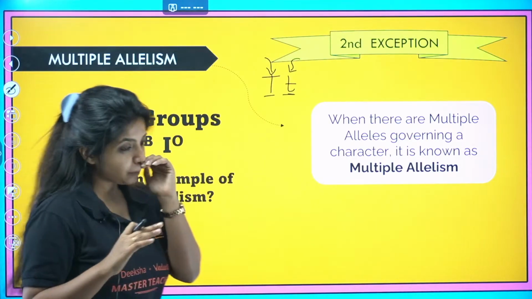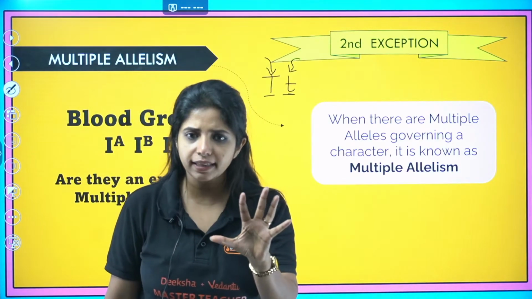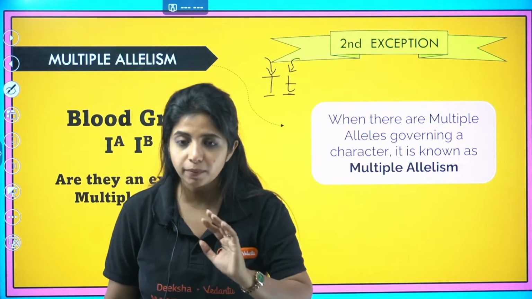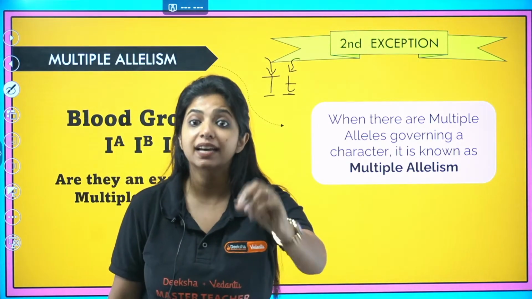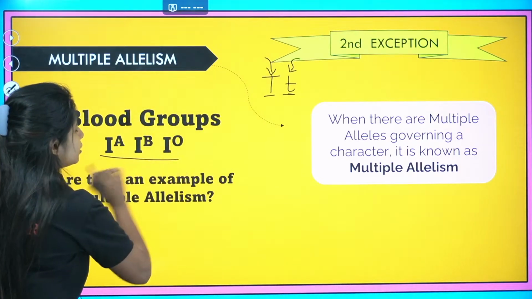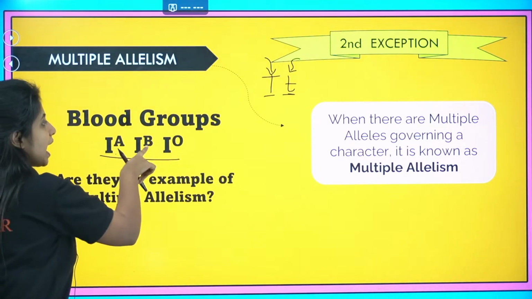So people came up and said that it's not always like that. One character can have multiple alleles. What are you saying? Only two alleles cannot be possible? There are characters with multiple alleles. Example, blood group. In blood group, you have three different alleles: IA, IB, IO.